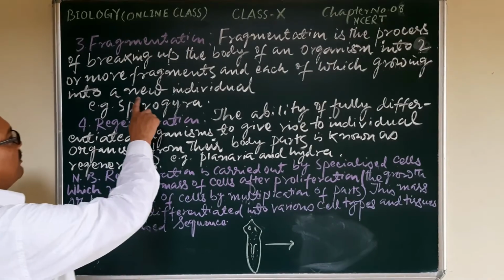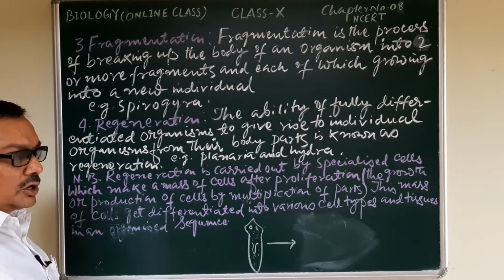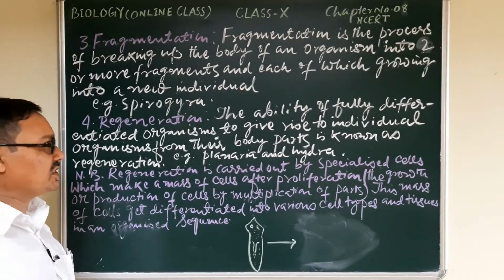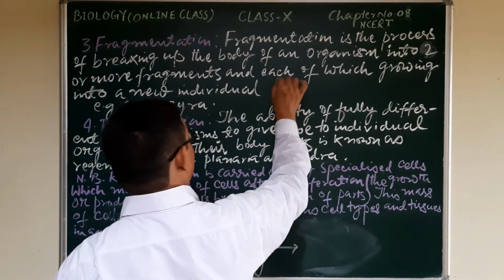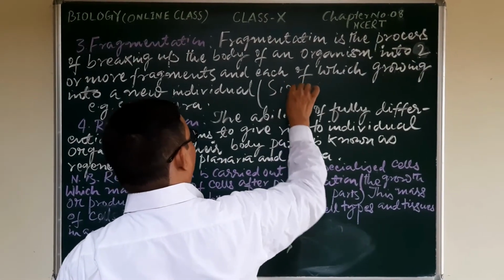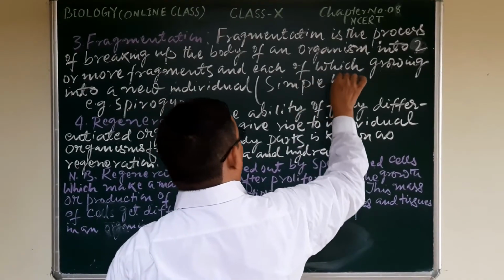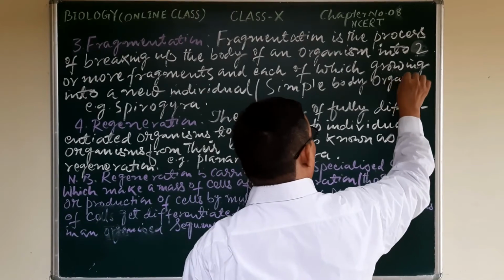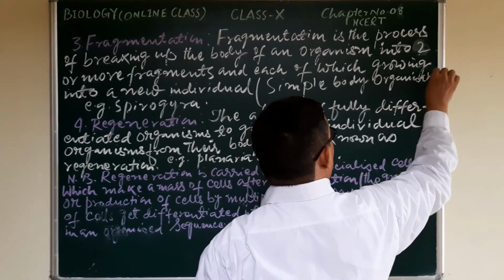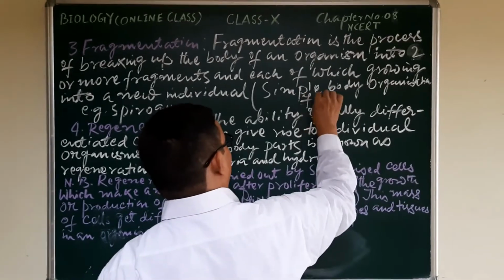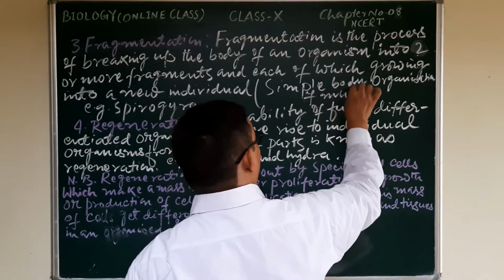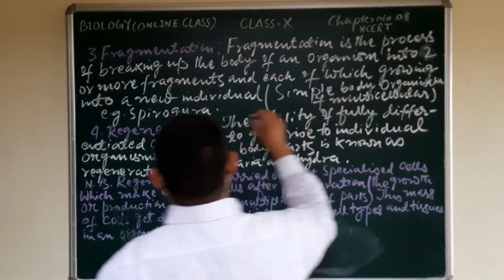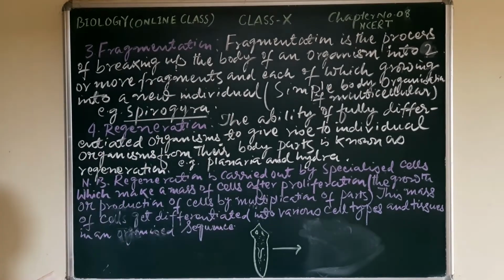And this type of process is shown by the simple body organization of multicellular organisms, like for example Spirogyra.